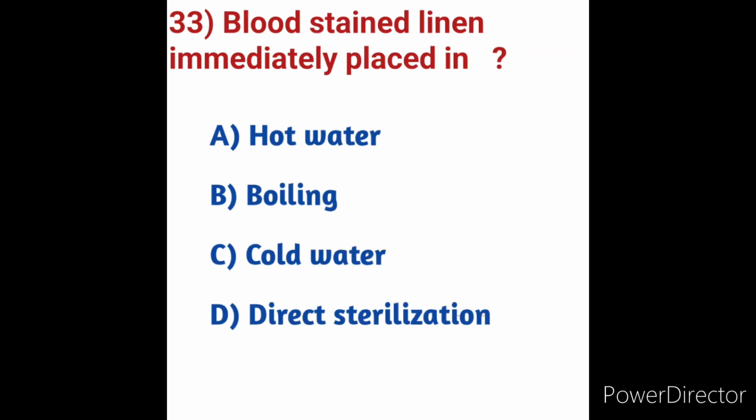Blood-stained linen is immediately placed in which of the following? We will see the options. Option A, hot water. Option B, boiling. Option C, cold water.